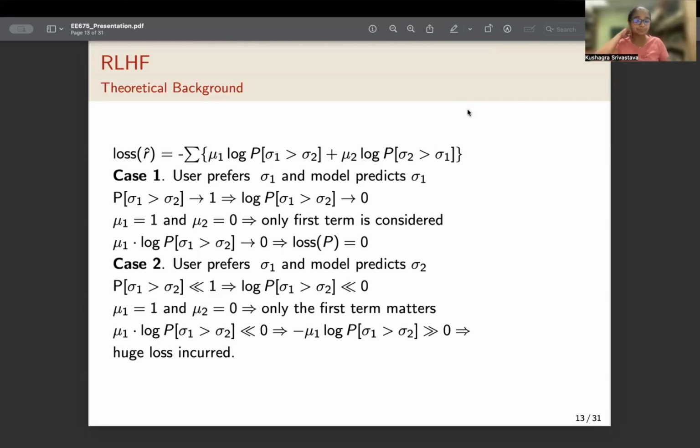In this case, P(sigma 1 > sigma 2) is less than 1, much less than 1. And log P(sigma 1 > sigma 2) is going to be much less than 0. Now, mu1 is again 1 and mu2 is again 0. Only the first term again matters. And since minus mu1 log P(sigma 1 > sigma 2) is going to be much greater than 0, a huge loss is incurred.